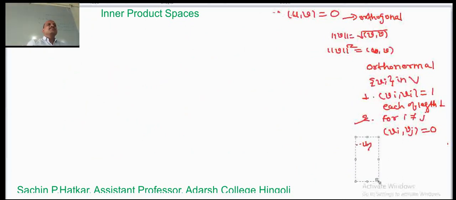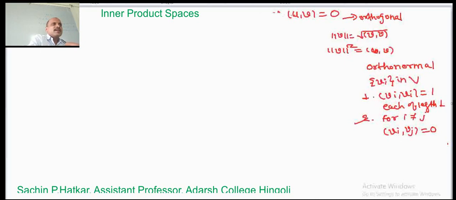So these are the three important definitions. Inner product of U comma V equal to 0 is called orthogonal. Norm of V equal to the square root of inner product of V comma V. And these vectors are orthonormal when inner product of Vi comma Vi equal to 1, and for i not equal to j, Vi comma Vj equal to 0.